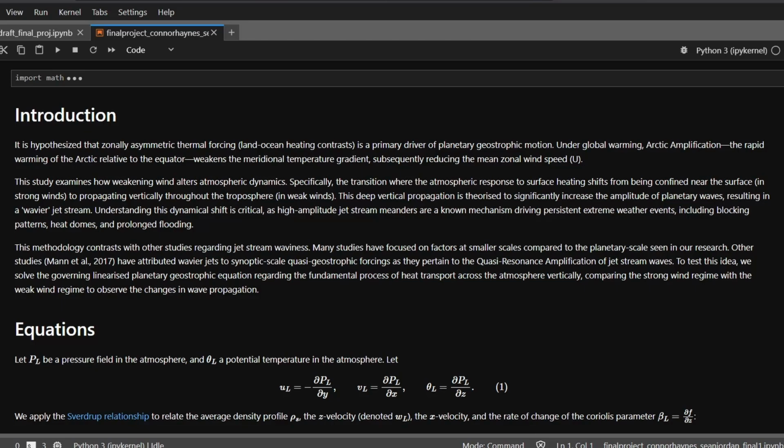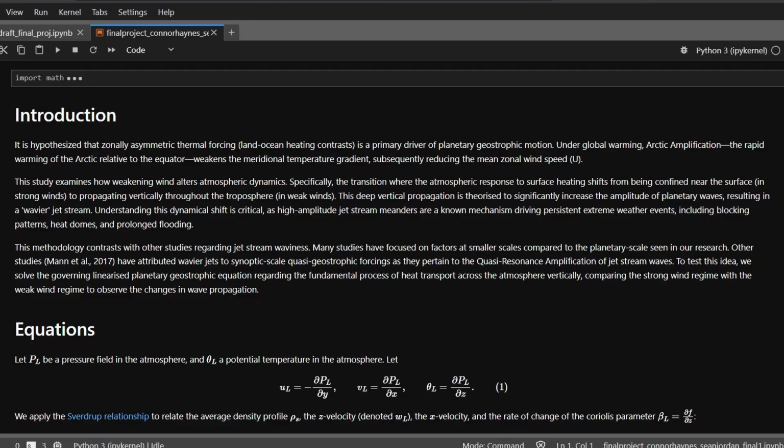So to introduce this topic, it is hypothesized that zonally asymmetric thermal forcings, which is the idea of land-ocean heating contrasts, is a primary driver of planetary geostrophic motion. And under global warming, in this case Arctic amplification, the rapid warming of the Arctic relative to the equator causes a weakening of the meridional temperature gradient, subsequently reducing the mean zonal wind speed.